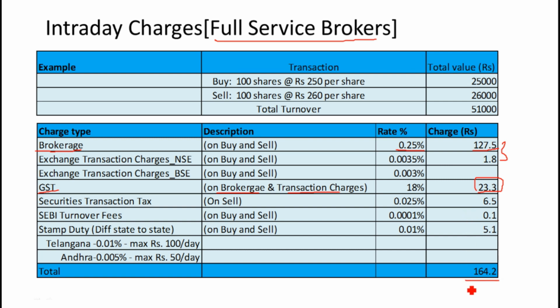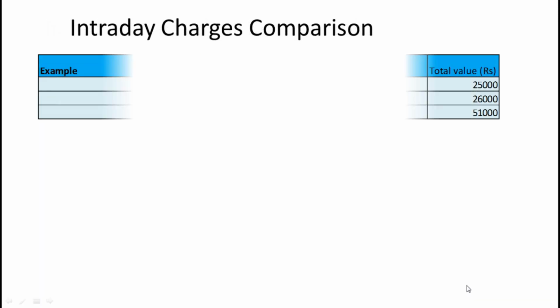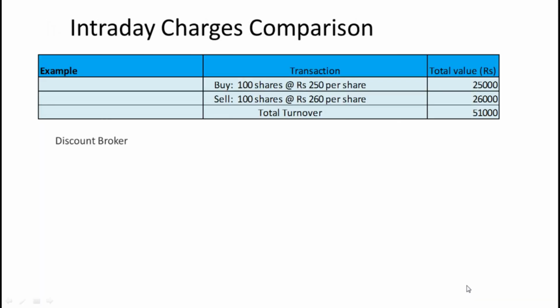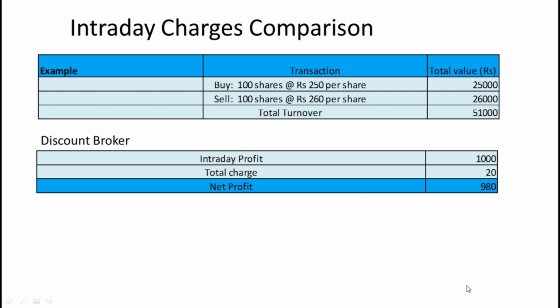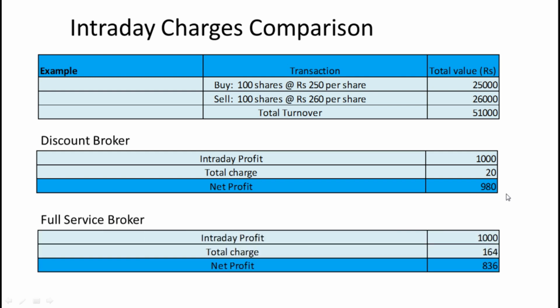Now we can compare the discount broker and the full service broker for this transaction. For the discount broker, intraday profit would be 1000, total charge would be 20 rupees, and net profit would be 980 rupees. For the full service broker, intraday profit would be the same 1000 rupees, total charge would be 164 rupees, and net profit would be 836 rupees. So till now we discussed intraday transaction charges.